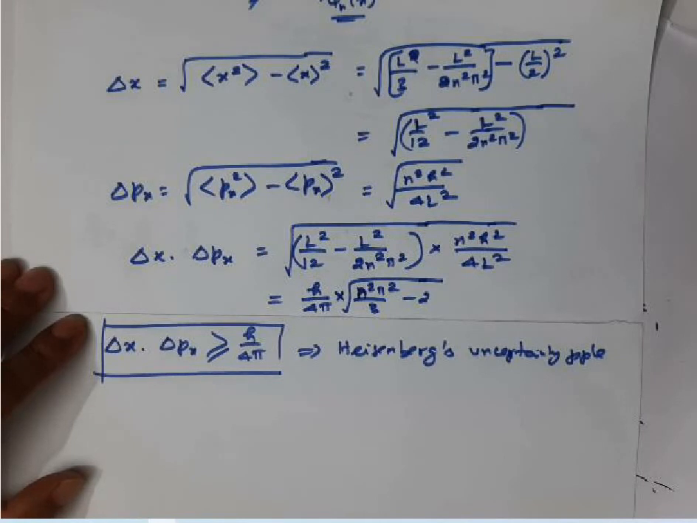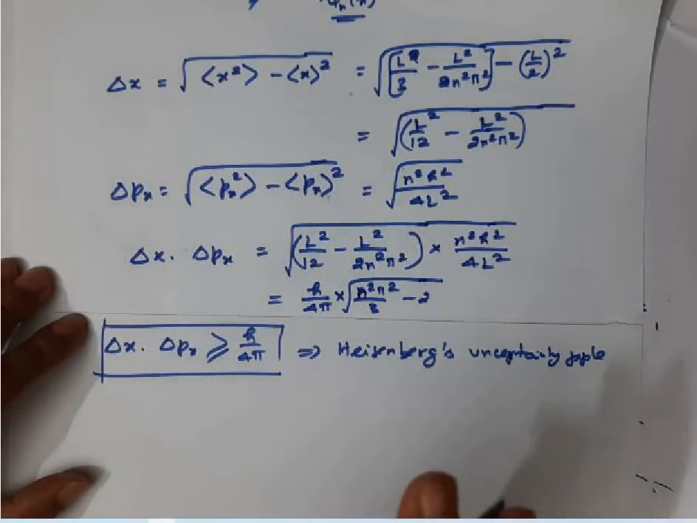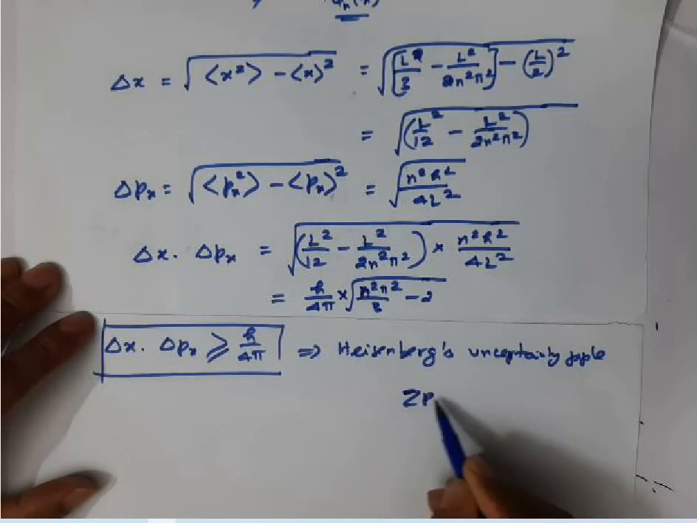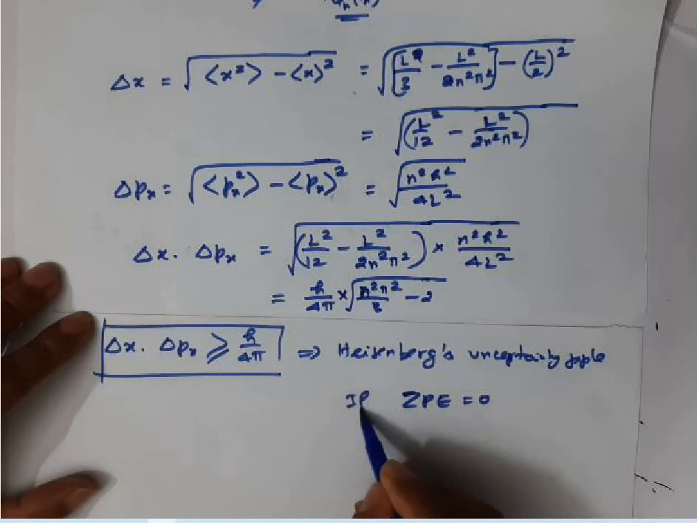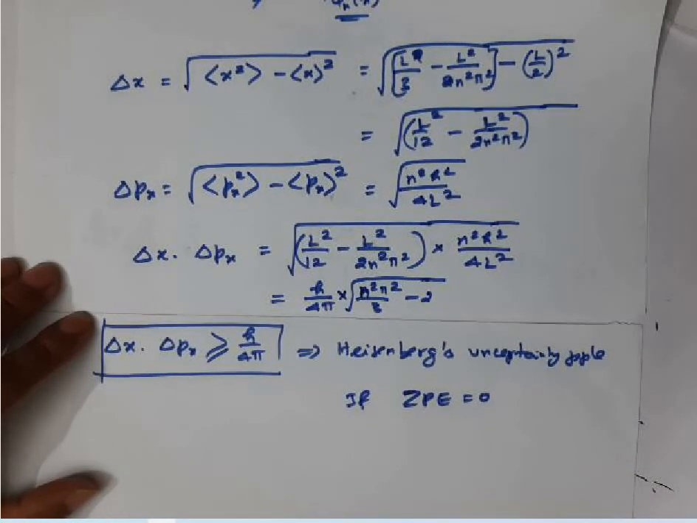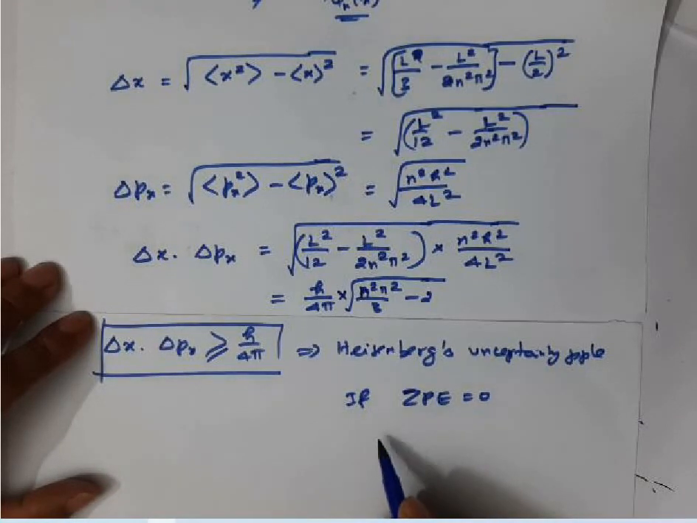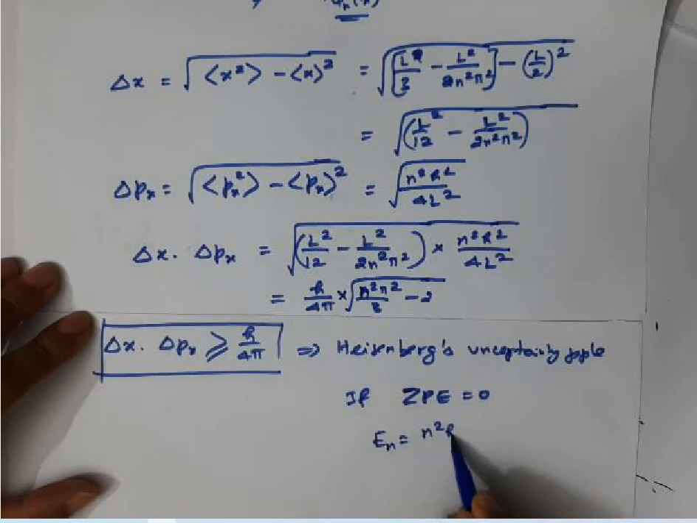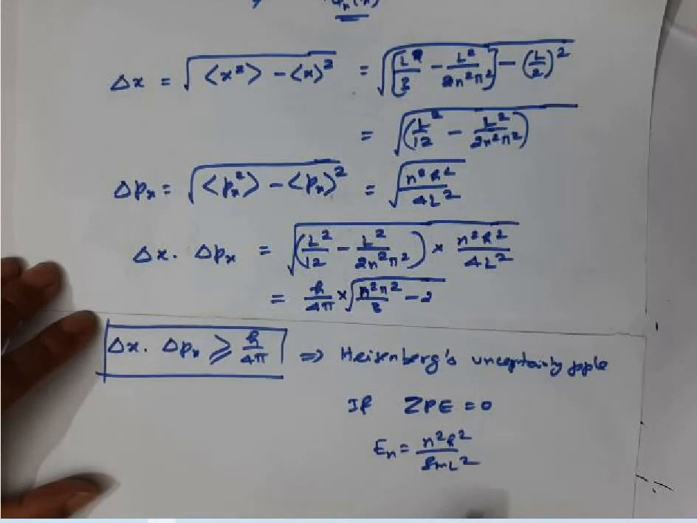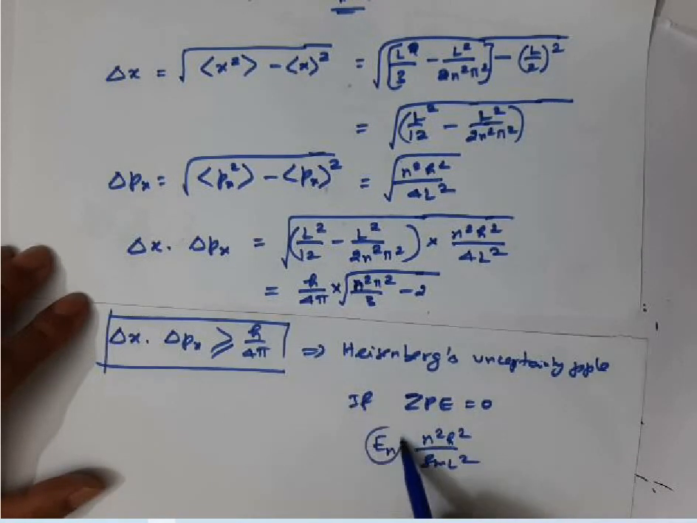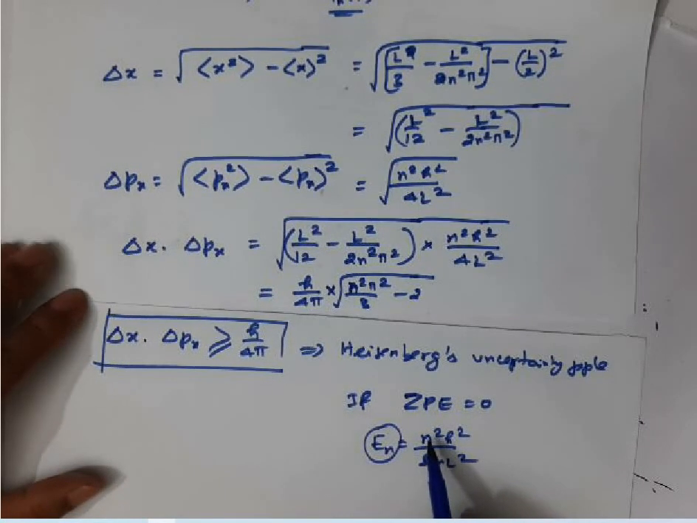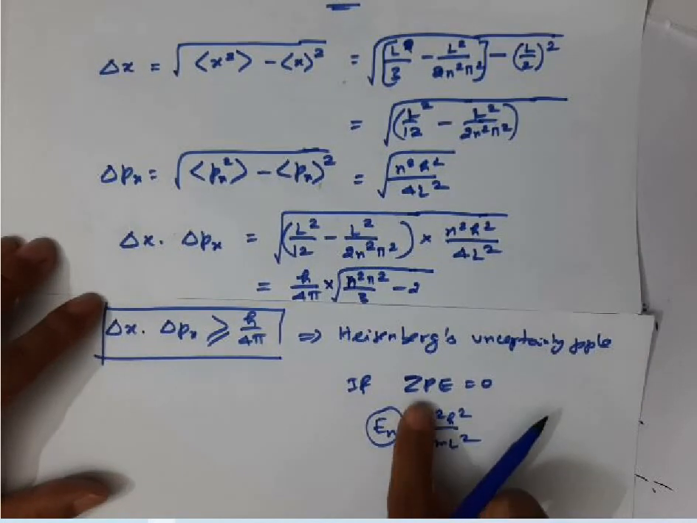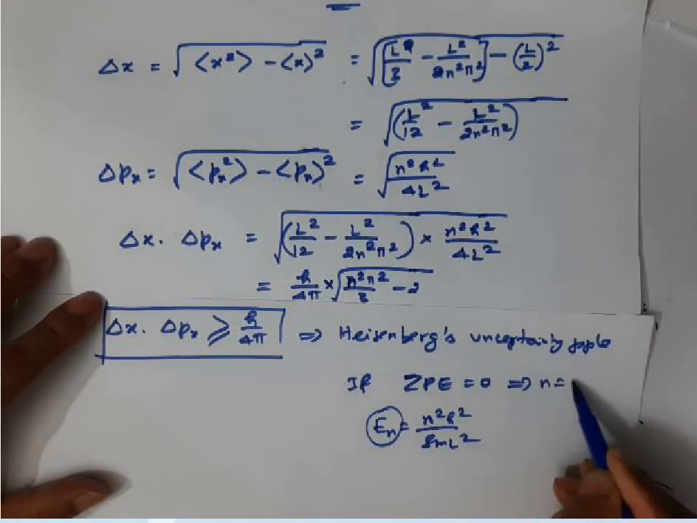Suppose for n equal to the ground state, if zero point energy is 0. The formula is En equals n squared h squared over 8 m L squared. If I put n equal to 1, I will get the zero point energy. If I put n equal to 0, then only this value will become 0. So if zero point energy is 0, it means n should be equal to 0.